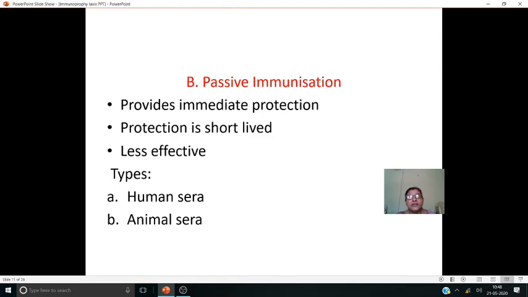The antibodies we give. In passive immunity we are giving antibodies, not antigens. So antigens are absent in passive immunity. We are giving prepared ready-made antibodies. So the action is very fast and gives protection very fast, but it is a short-lived protection and less effective also. Again we have to give it. It is temporary only. So there are 2 types here, human sera and animal sera, in passive immunity. Here we are giving sera, not antigens. Sera means immunoglobulins or antibodies.